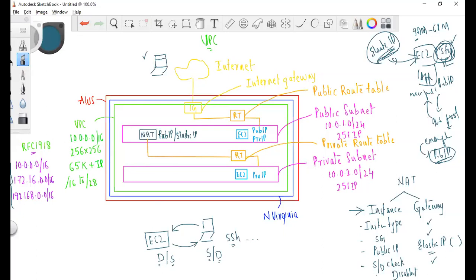Tell me about the CIDR briefly. CIDR means Classless Inter-Domain Routing. CIDR defines how many IP addresses we can have for a network or for a subnetwork. Okay, so does creating a VPC cost anything? No. It will not charge us.